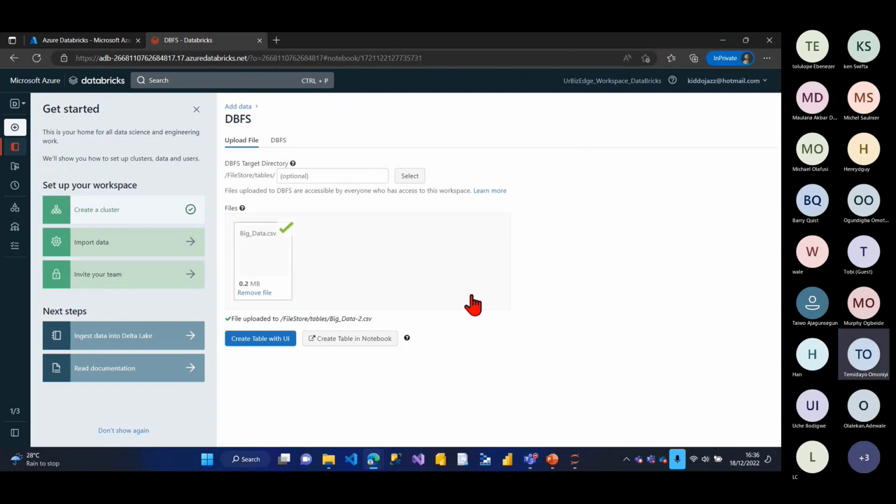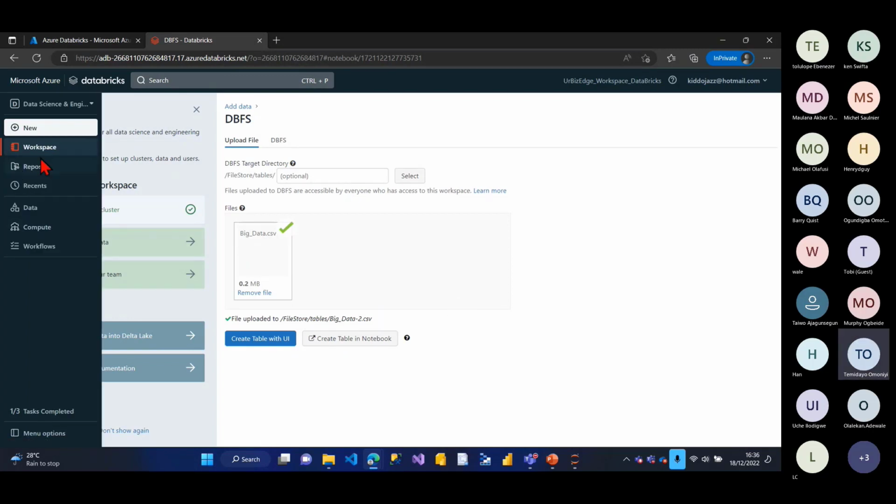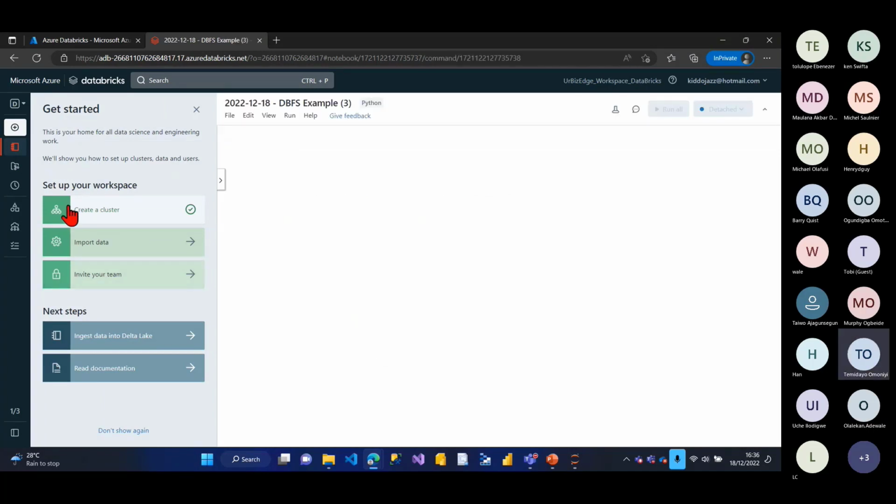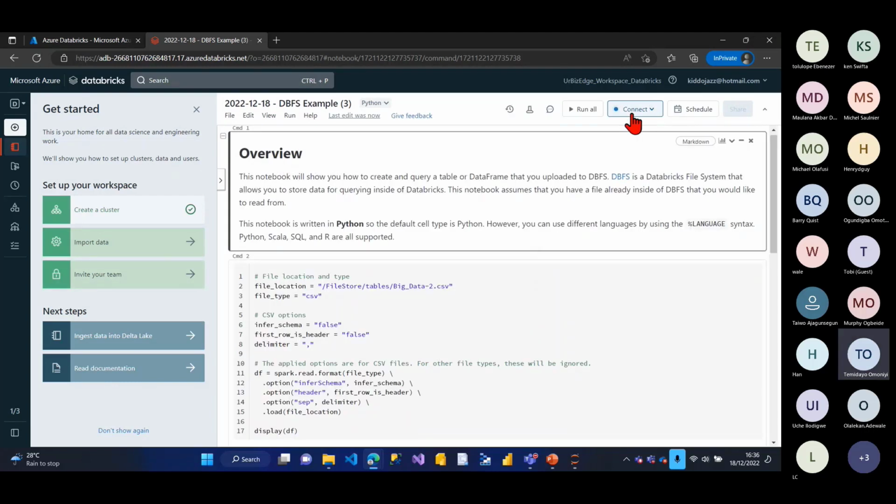So the issue is the cluster has not been created. That's why it is wasting time. If the cluster is up, it would have worked. So I've clicked create a table for me in a notebook. I'm waiting for the cluster. Okay, yeah, I think the cluster is up.